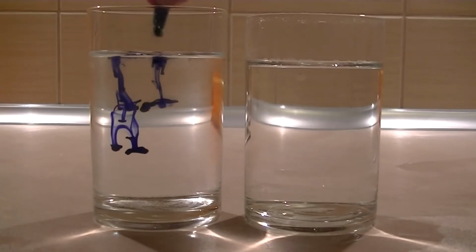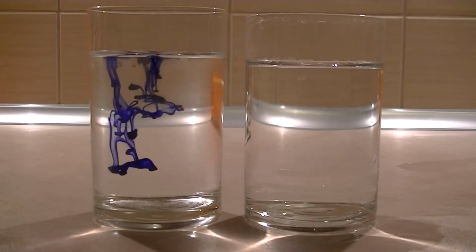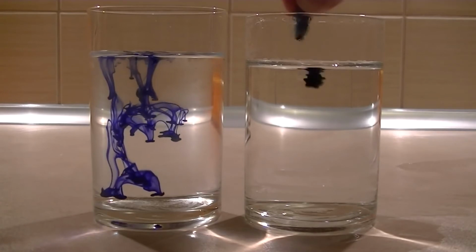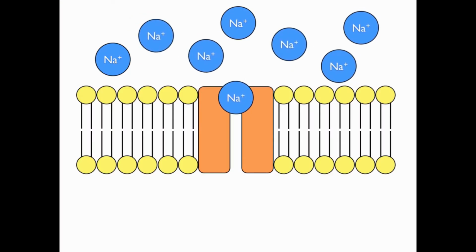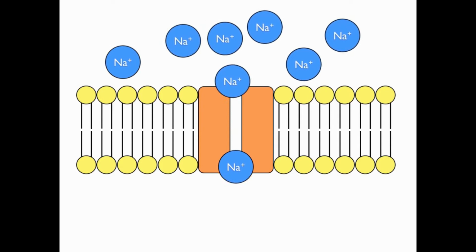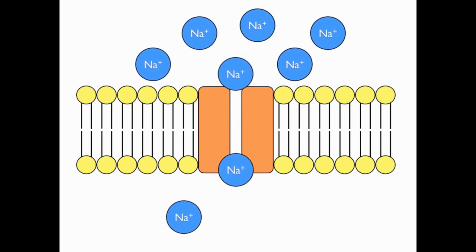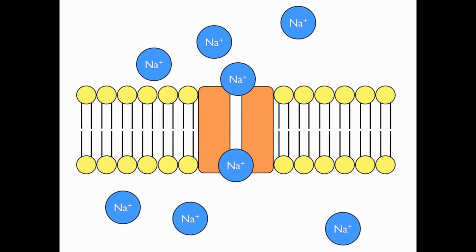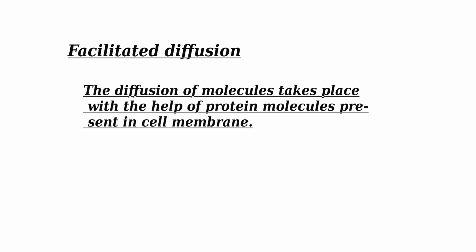The spread of odor in air, and the spread of ink in water, are all examples of simple diffusion. Then let's observe the other video. The diffusion of some molecules takes place with the help of some protein molecules in the cell membrane. This process is called facilitated diffusion.